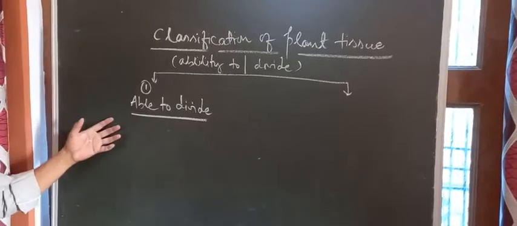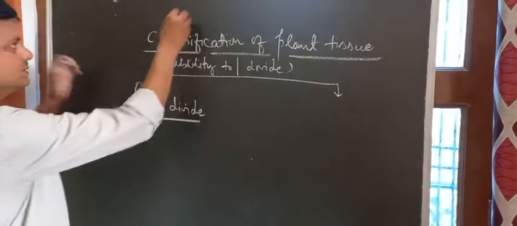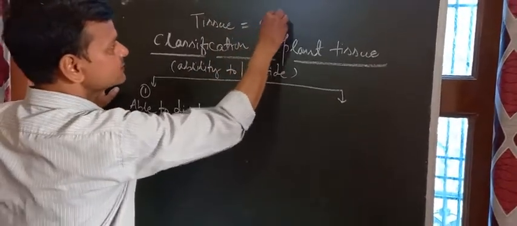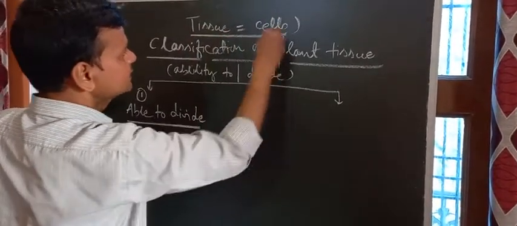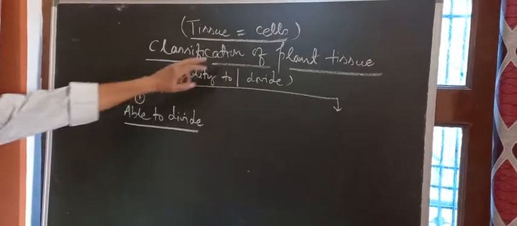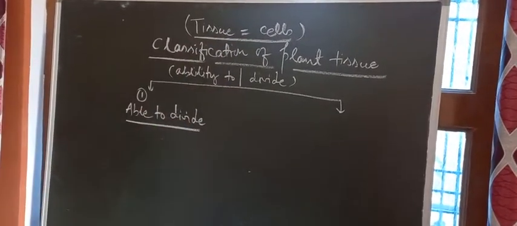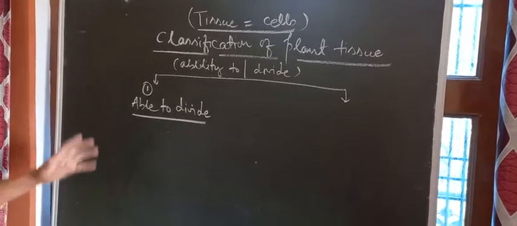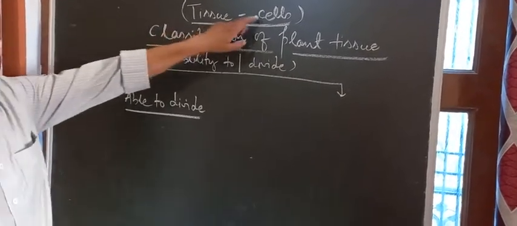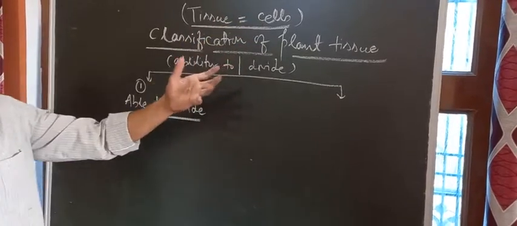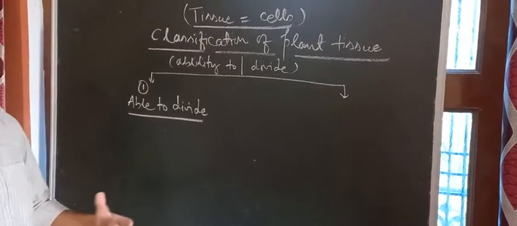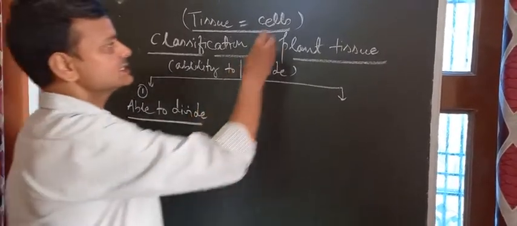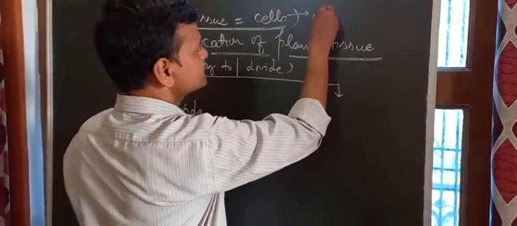Tissue is also equal to cells, right? Now, which cells will be forming tissue? There is a very basic criteria: the cells should be of the same origin. The condition required is a group of cells. Cells means group always, right? When there is more than one cell forming a group, this group is called tissue. These cells are always of the same origin.